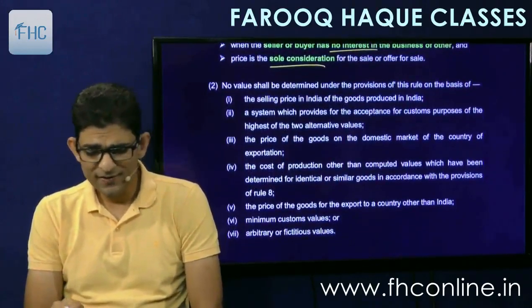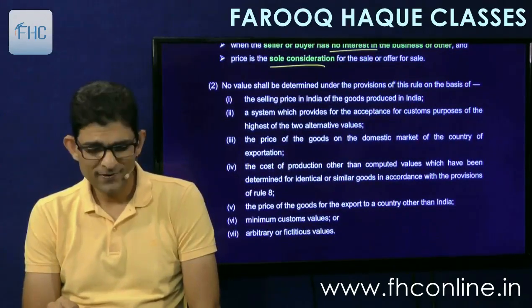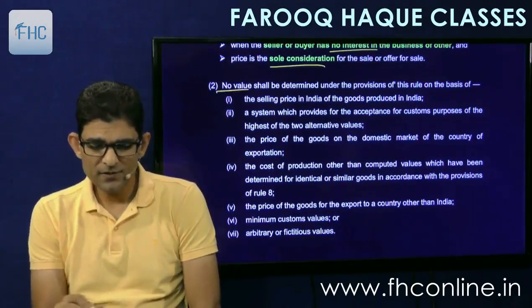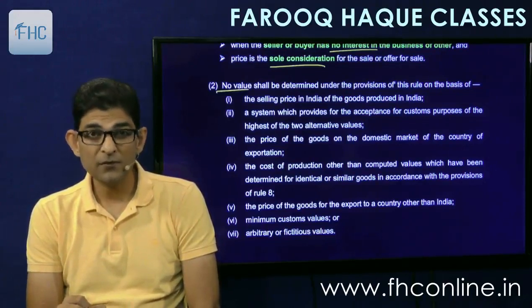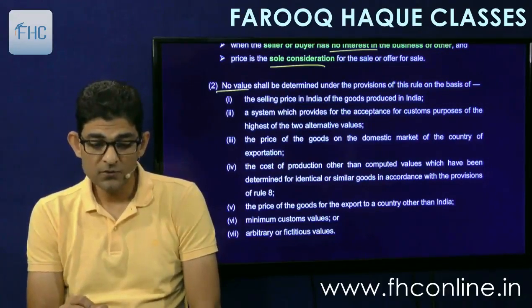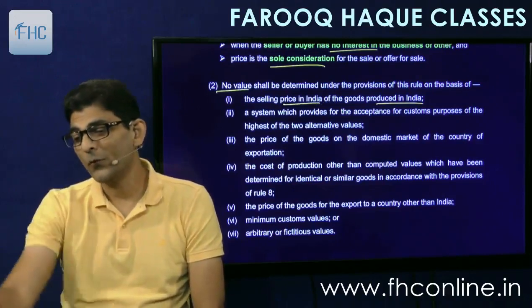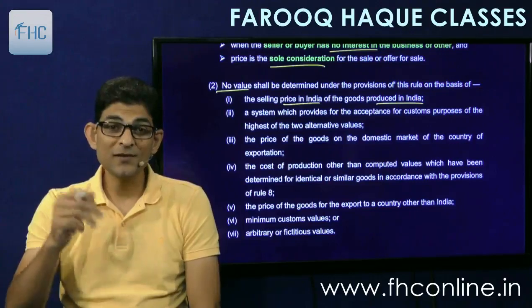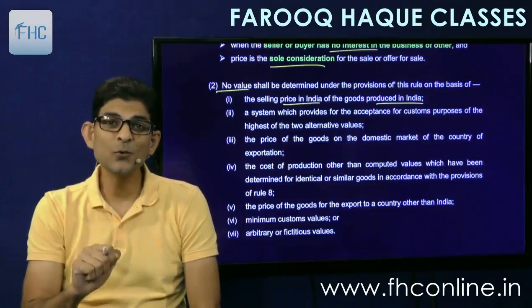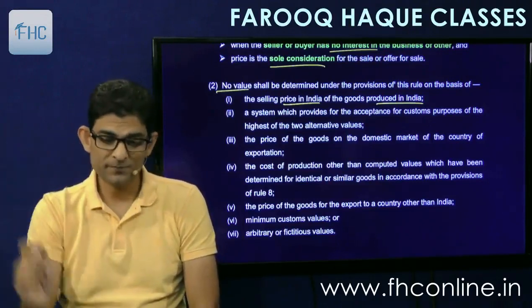And sub rule 2 is there, which you have to read once: no value shall be determined under the provisions of this rule on the basis of, these are also the limiting factors, what the assessing officer cannot do, on the basis of selling price in India of goods produced in India. We need international price of imported goods. We cannot take Indian goods and Indian selling price. How can that be used? Domestic goods, domestic price cannot be used.